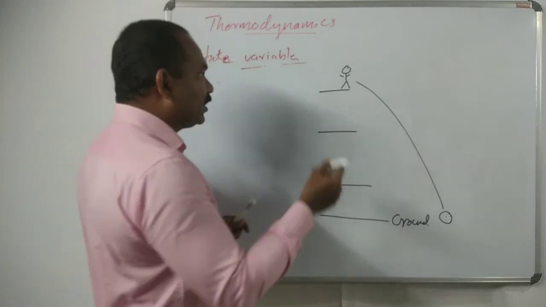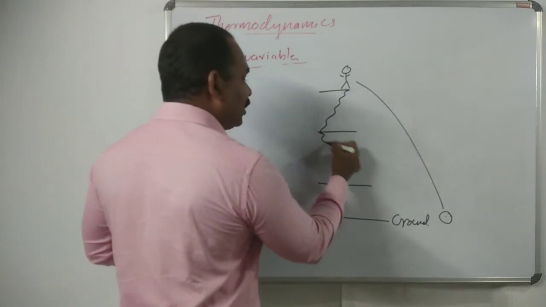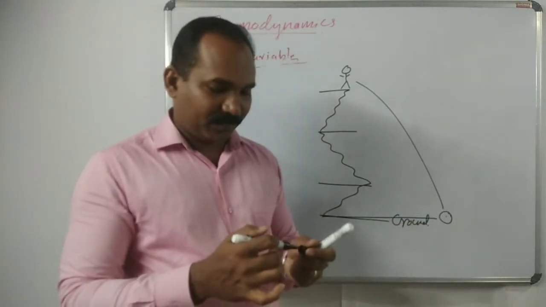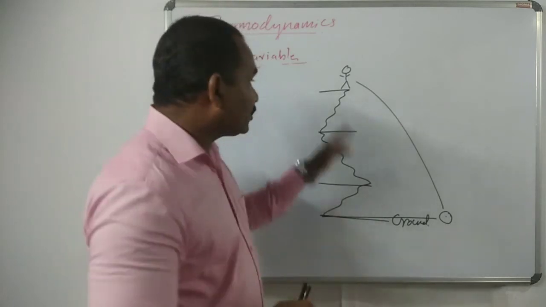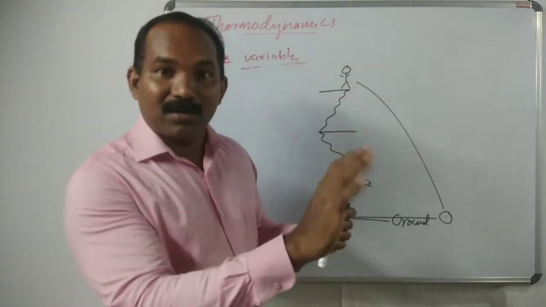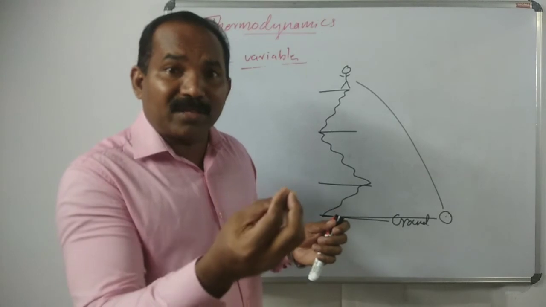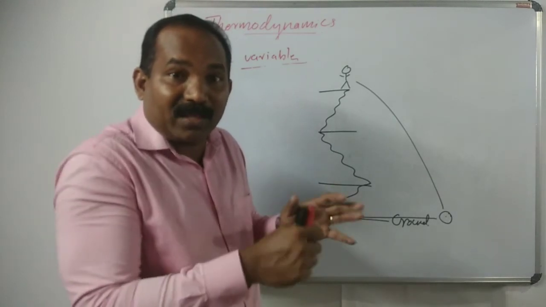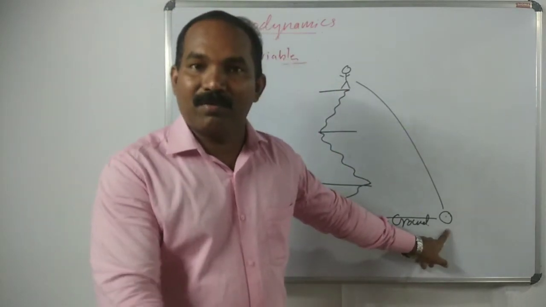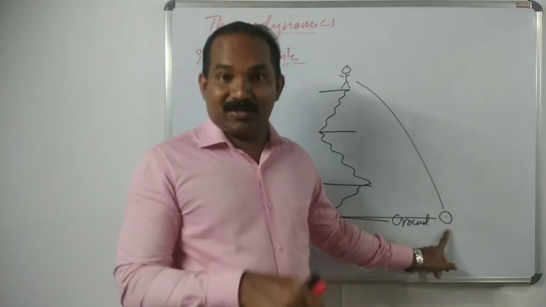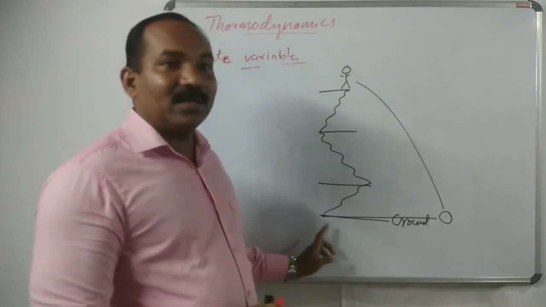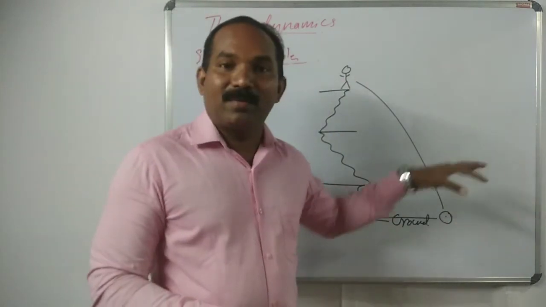But another method is there. What is it? I step down and go and place it there. Is the work the same? No, the work is different. When I just throw the stone, only a small amount of energy is required. The work is very small, and the stone reaches the ground floor. In another path, to reach the stone to the place, I go back down to the ground floor and go there and place it.